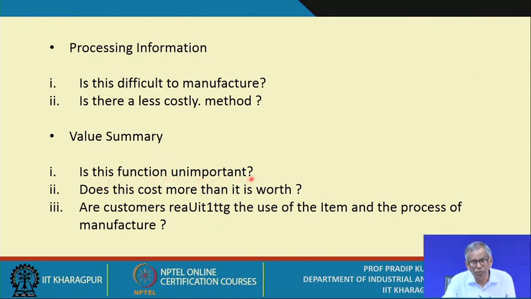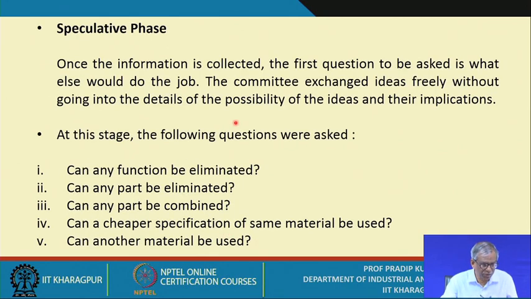Is this function unimportant? Okay. You explore all sorts of possibilities. Does this cost more than it is worth? Okay. Are customers really realizing the use of the item and the process of manufacture? So, all these details. Then during the speculative phase, again the following questions were asked. Just some of the questions I consider very important, like can any function be eliminated?